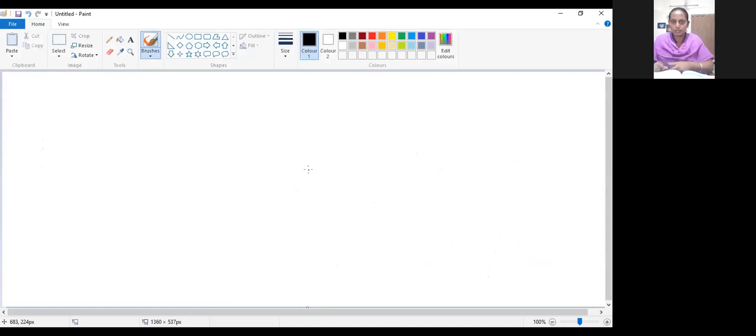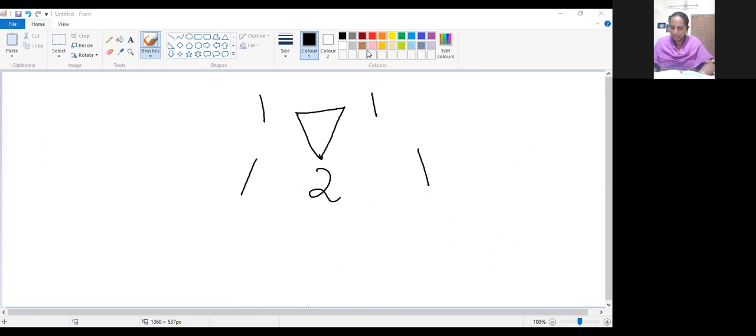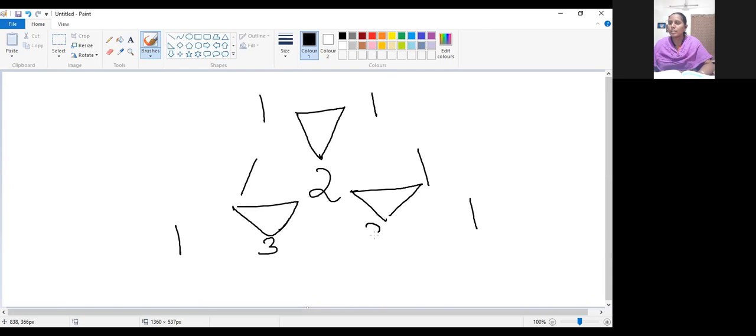The triangular symbol. So 1, 1. If you are adding these two values, you will get the value 2. I told you, at the corners you have to keep 1. Then again, at the corners you will have 1. If you are adding these two numbers, you will get 3. Again, if you are adding these two, you will get 3.